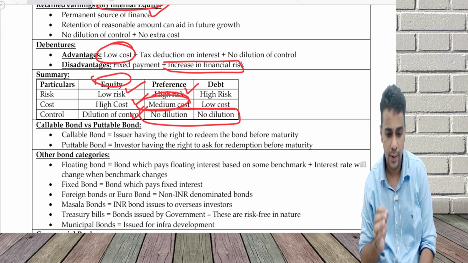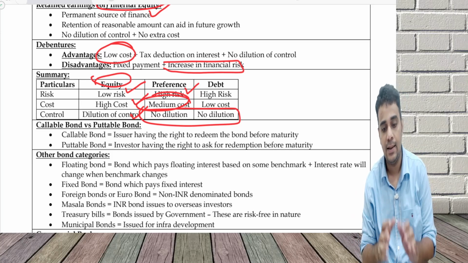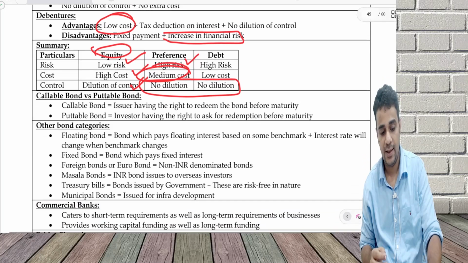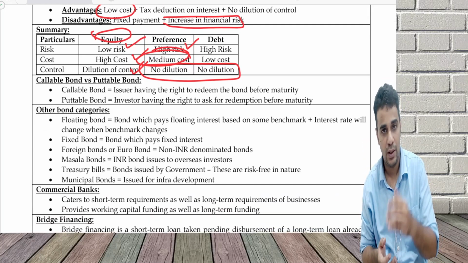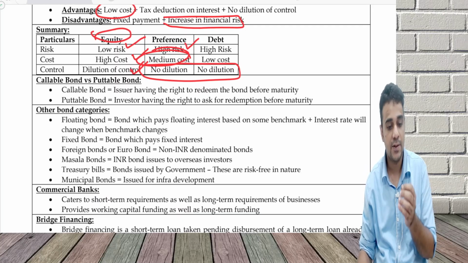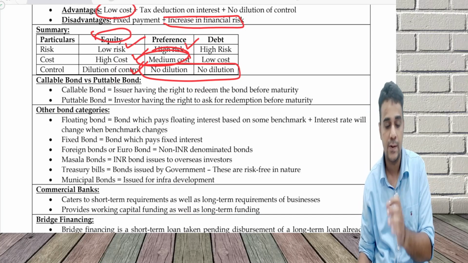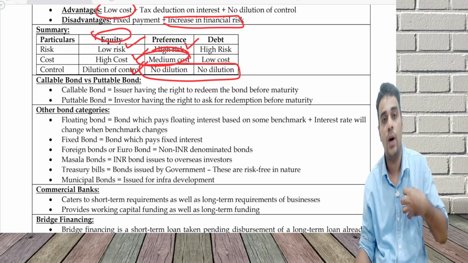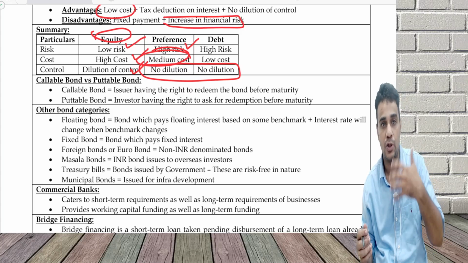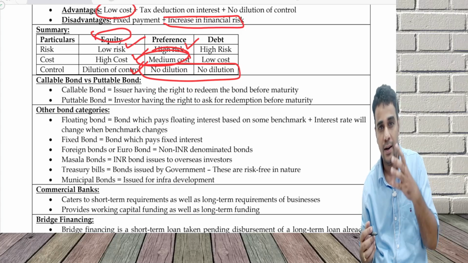Okay, now we are going to discuss this debt category a little bit in depth. I have listed down the main debt categories, but there can be more also. In the detailed theory you will see. First is callable bond versus a puttable bond. A callable bond means the issuer has the call option, and a puttable bond has the put option. You learn this at final level, not very critical for you.